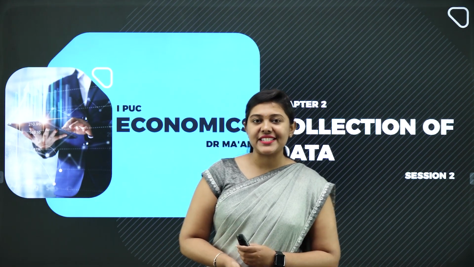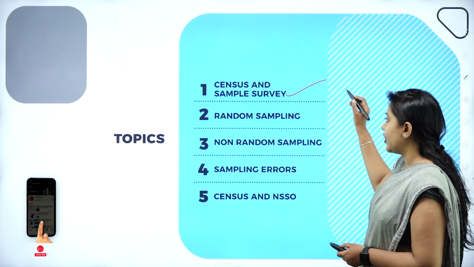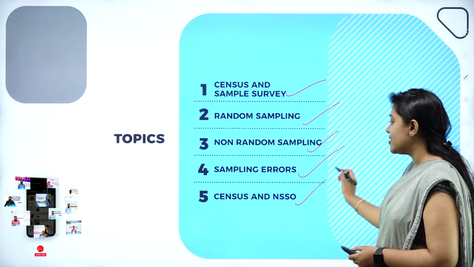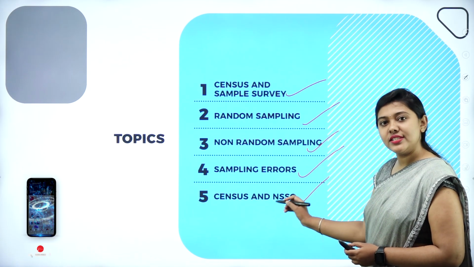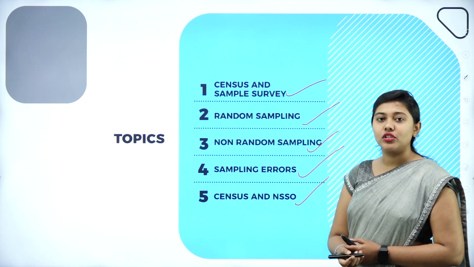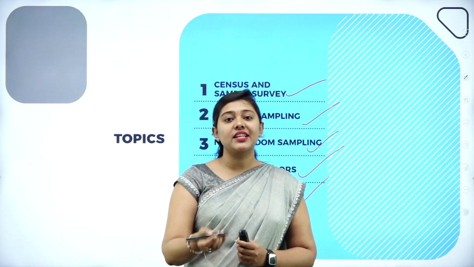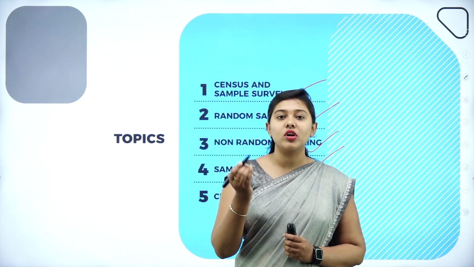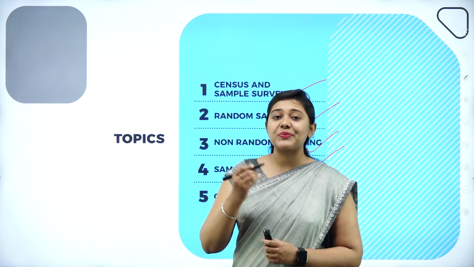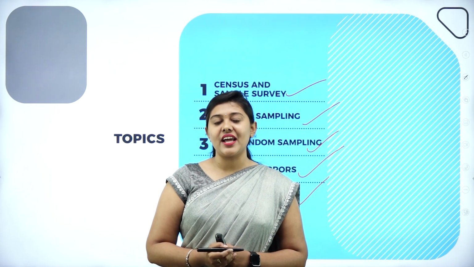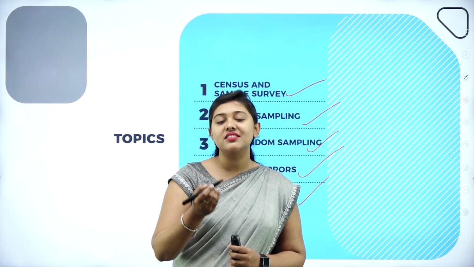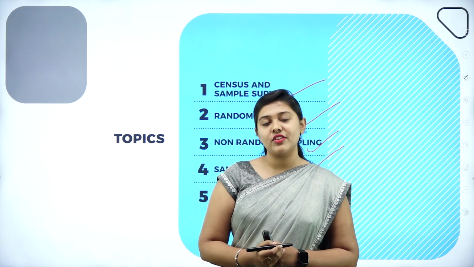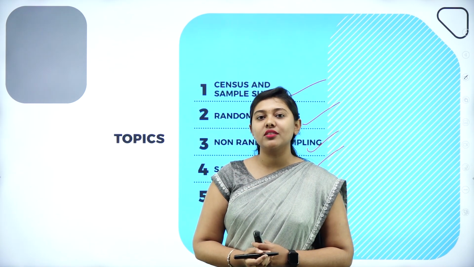The topics for today's discussion: census and sample survey, random sampling, non-random sampling, sampling errors, census and NSSO, the National Sample Survey Organization. So in the previous class, we discussed the collection of data and various methods of collection. What are the different sources of primary data and secondary data, how they are important, what are the advantages and disadvantages, what is the questionnaire and what are its types. We have also discussed the pilot survey.